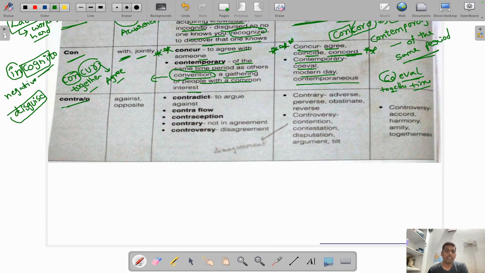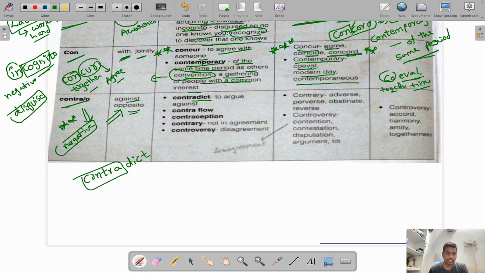Contra. Contra is a very, very important one. You can make a note of this one. Contra is a root word, a negative root word, and it means against or opposite. Both are meanings. Let us see the first one, contradict. Let me split this one. This is important, guys. Contradict, you can remember like this.